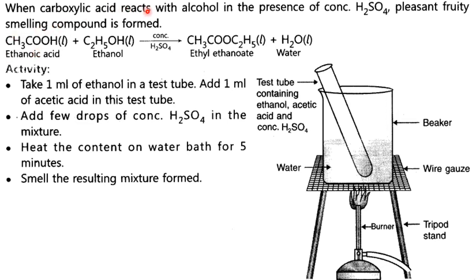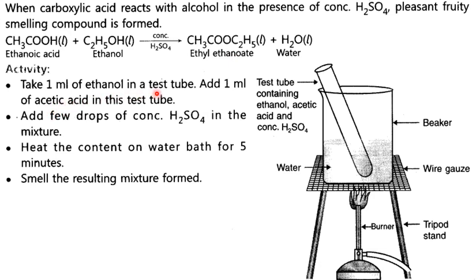When carboxylic acid reacts with alcohol in the presence of conc. H2SO4, a pleasant fruity smelling compound is formed according to this equation: organic acid, carboxylic acid with alcohol gives ethyl ethanoate plus water. Now, the question is, identify the compound formed which has got a pleasant fruity smell. According to the equation, it is ethyl ethanoate. For this, what you have to do?